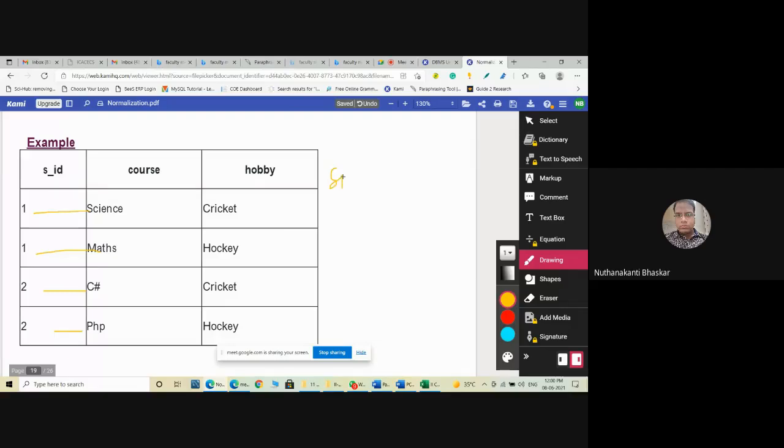So SID multivalued dependence on course. Yes or no? Even if you observe SID and hobby, here also SID 1 determines sometimes cricket, sometimes hockey. SID 2 also sometimes cricket, sometimes hockey. So that will also come. Whatever way you take it, we can decompose. Understand?